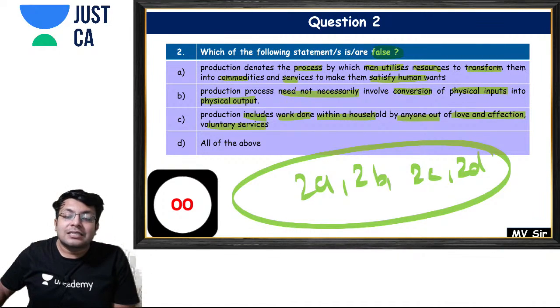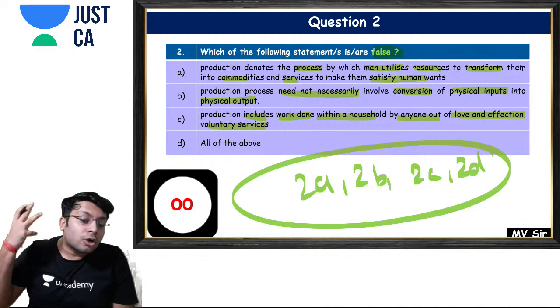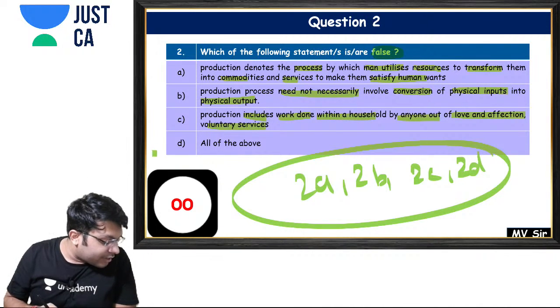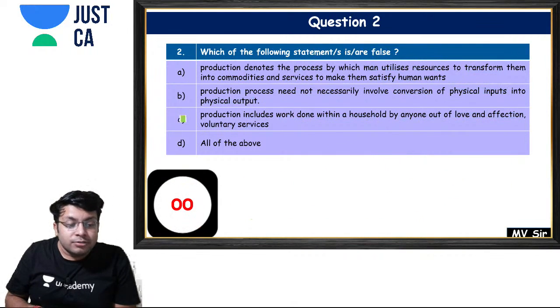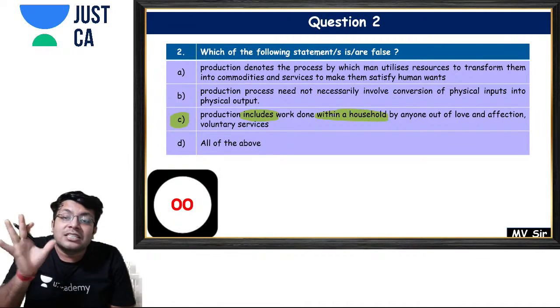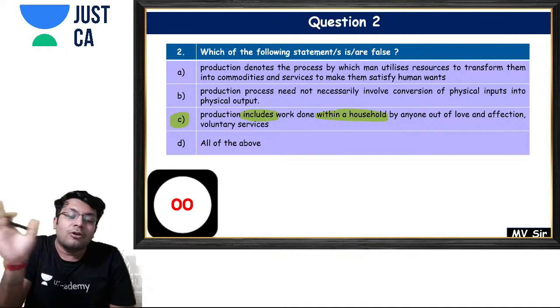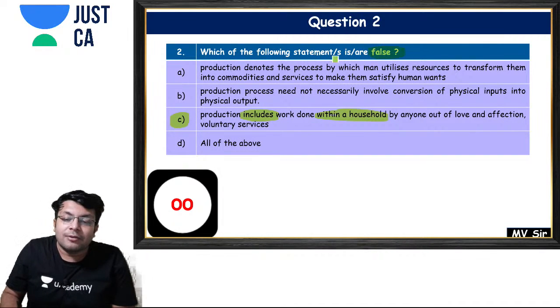What have they asked? They have asked which of the following is the false, the wrong statement. They have asked for the wrong statement, my friends. So what is the answer? The answer is option C. They have written that production includes work done by household. No, production does not include work done within a household or voluntary services. Are you getting it? The false statement is option C.